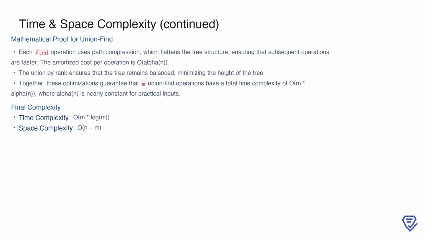With sorting dominating the overall complexity, the final time complexity of the solution is O(m log m). The space complexity, which accounts for both the union-find data structure and sorting, is O(n + m). This combination of time and space efficiency highlights the strength of the union-find approach for solving this problem.